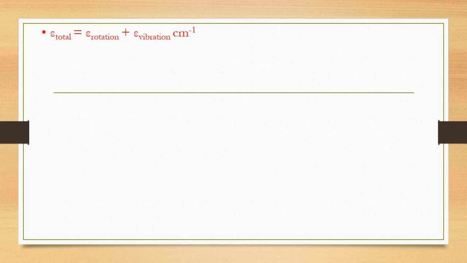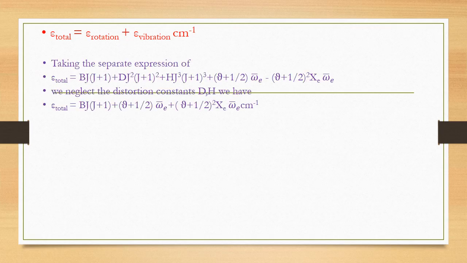The energy of any molecule can be combined of energy of rotation and energy of vibration. Taking the separate expressions, we know the rotational expression with the distortion constants is BJ(J+1) plus DJ squared (J+1) squared plus HJ cubed (J+1) cubed.